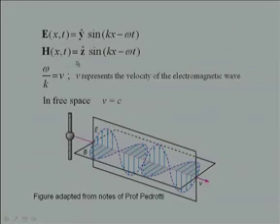Such a wave is known as a plane polarized wave propagating in the x direction with a velocity which is equal to omega by k, and in free space v is equal to c. So, physically what is happening is that a changing electric field produces a changing magnetic field, and that is the concept of the displacement current that was introduced by Maxwell. And Faraday's law said that a changing magnetic field will produce a changing electric field.